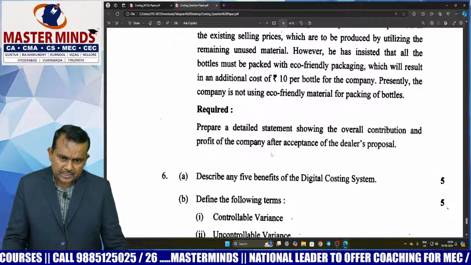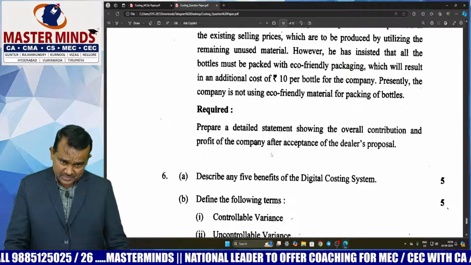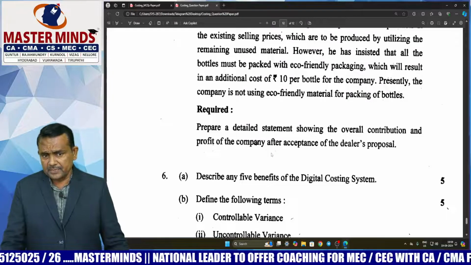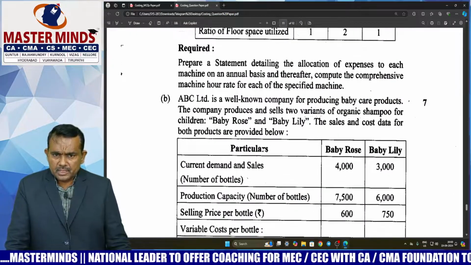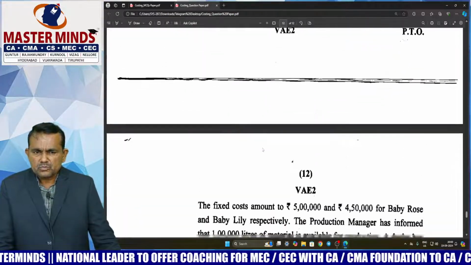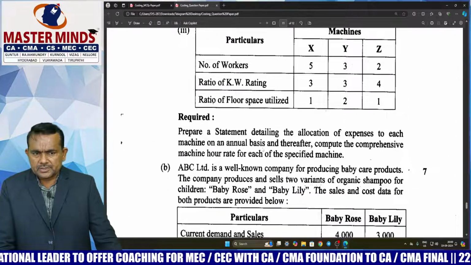And profit of the company after acceptance of the dealer's proposal. So how to calculate profit, sir? Simple. First we have to calculate contribution, deduct the fixed expenses, we get the profit, sir. So this question easily do it, sir. You can easily do it, sir. This is the marginal costing chapter.